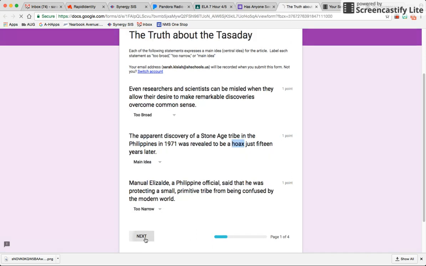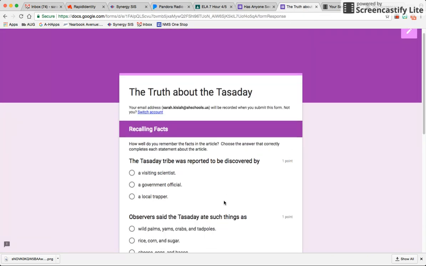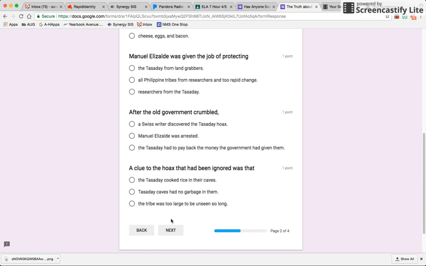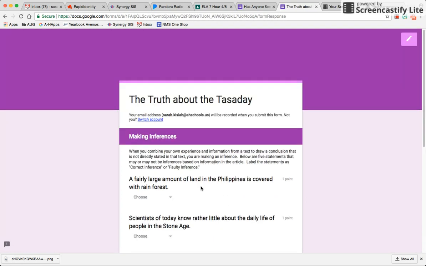All right, if we continue on, the next section is going to be all about making sure that you are a careful reader. So it's all about going back into the text to see if you understood the article literally. This section is really just looking at, did you read carefully or not? And so it's not a memory test, right? You have the text in front of you. So go back and do some rereading and double check and triple check to make sure that you're being a careful reader.